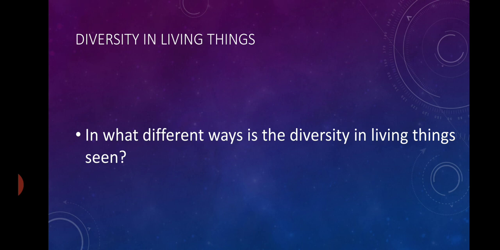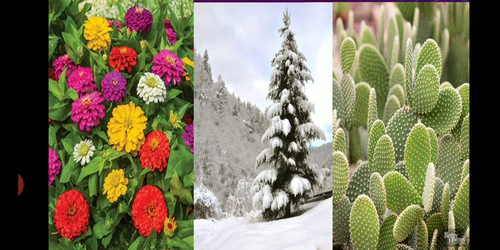So here a great variety of plants is found on the earth. Some plants have colorful flowers. Some plants grow in water, whereas some are to be found in the desert, which has a scarcity of water. Some plants are found only in the snowy regions. Some plants cannot be seen without a microscope, whereas some are huge in size.